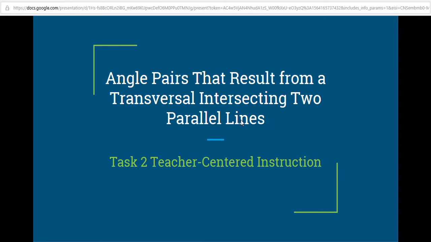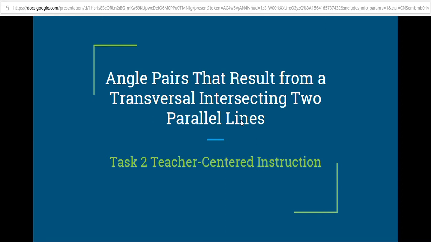Hi everybody. Welcome to an example of teacher-centered instruction as a part of Task 2 in the Improving Secondary Instructional Practices Through Technology Integration and Constructive Techniques Professional Development. This lesson is a teacher-centered lesson, which means that the teacher or the instructor is the primary or only source of knowledge for the instruction.